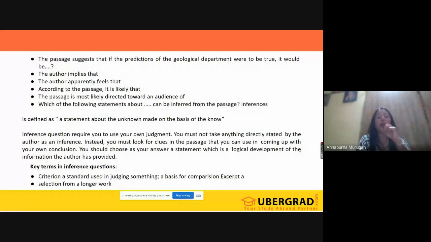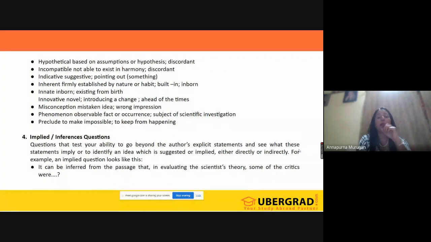Now, how does the inference question come in? Look at this. It can be inferred from the passage that, guys, I want you people to look at all these questions. Don't think that why are we doing the theory. If you don't know how these questions come in, then tomorrow when you are doing the passage, you will struggle, because they won't always give the questions in the same way or with the same wordings, they give differently.